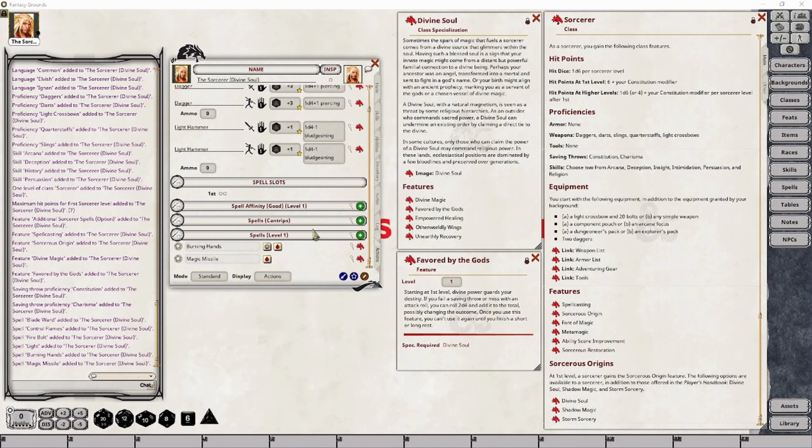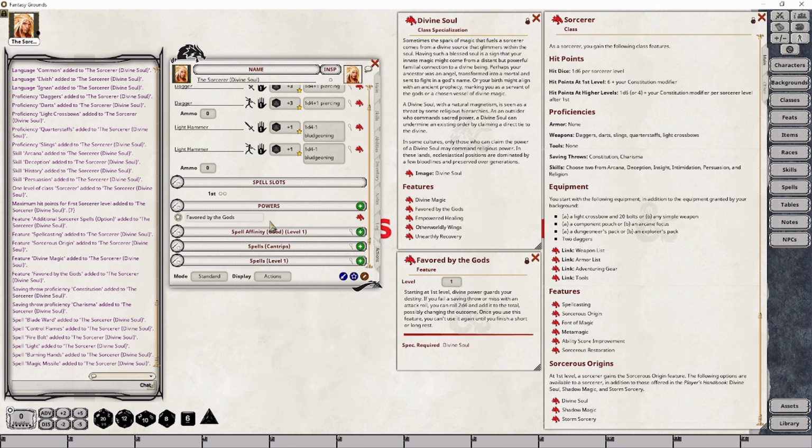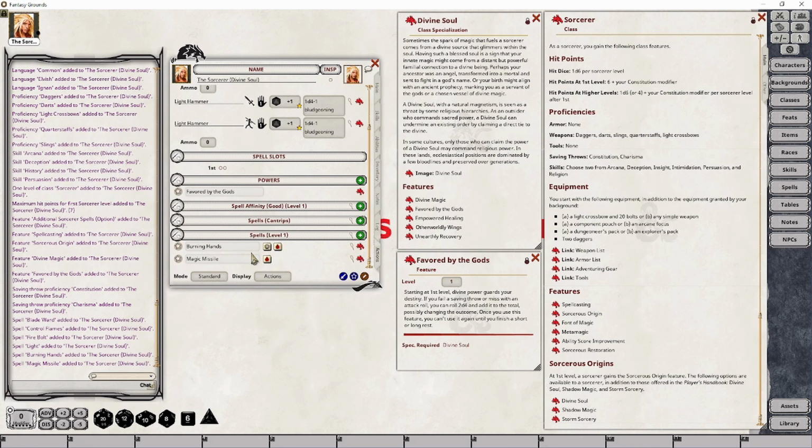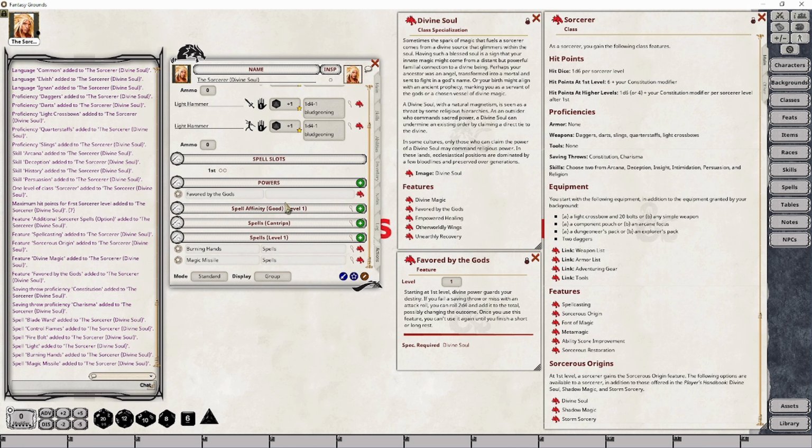So let's go ahead and set this up in our character's action sheet. The good news about features is you can drag and drop them anywhere on your actual action sheet. They don't drop into the spell groups, much like the way that spells do in relation to actual groups, like power groups. Not sure why that is, but it does make things a little bit more convenient because it means you don't have to minimize your spell groupings consistently or all the time. Now, I'm going to create the Divine Soul class specialization group here, Divine Soul, and that will be added as part of that group.